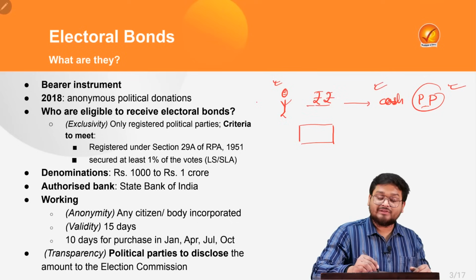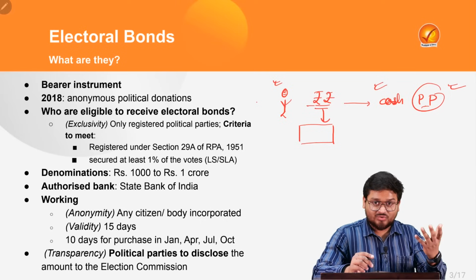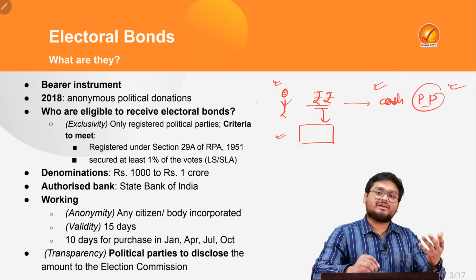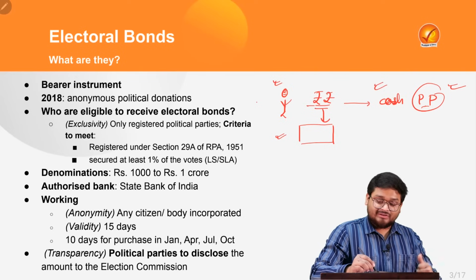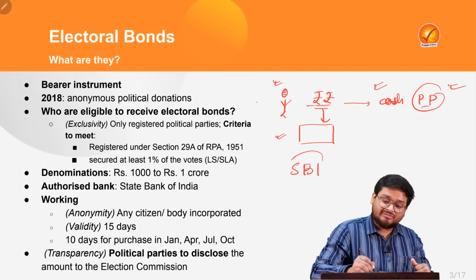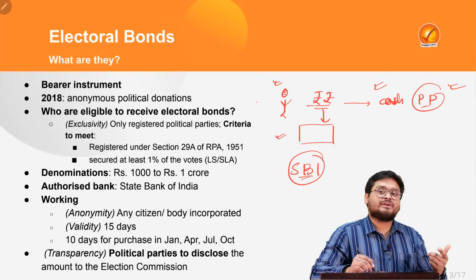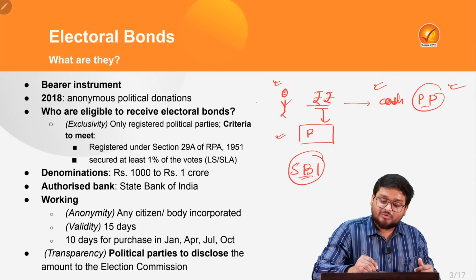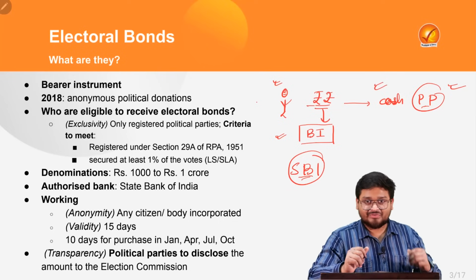If you want to, say, donate your cash to a particular political party, so the cash is your own. But now let us say, instead of the cash, which you can deposit at some designated branches of SBI, the SBI will give you what in return? A certain thing known as a bearer instrument. It's just like the currency notes and coins that we have.